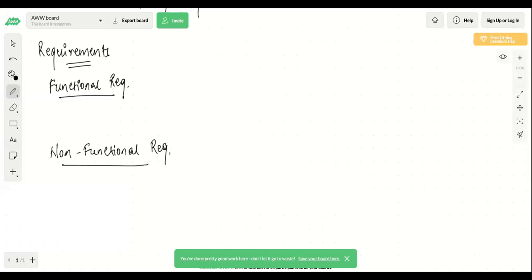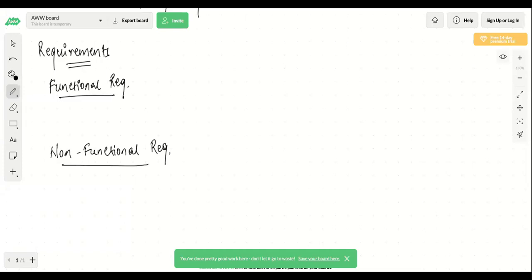Always keep one thing in mind: don't take like 10 or 15 features, because you won't be able to design everything within 1 hour of interview, correct? So try to take limited features, the ones which are the most highlighting features of your app.